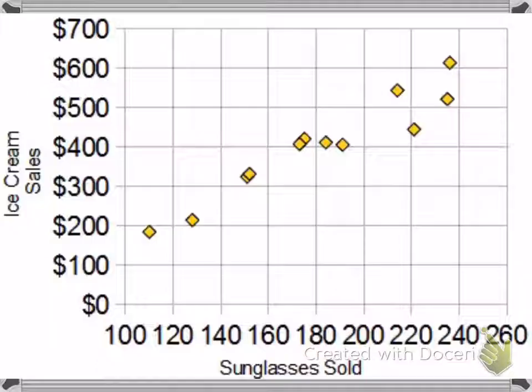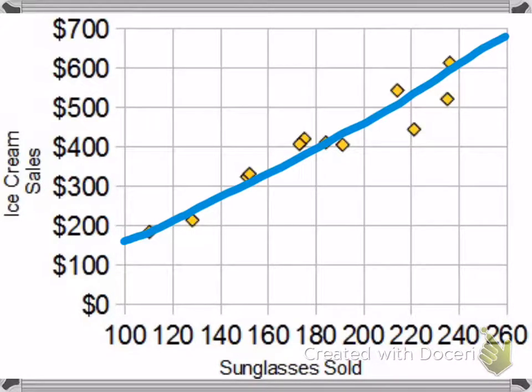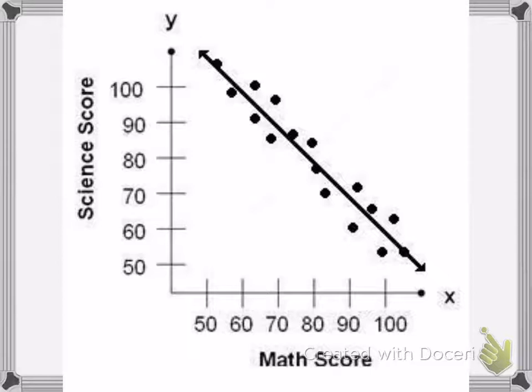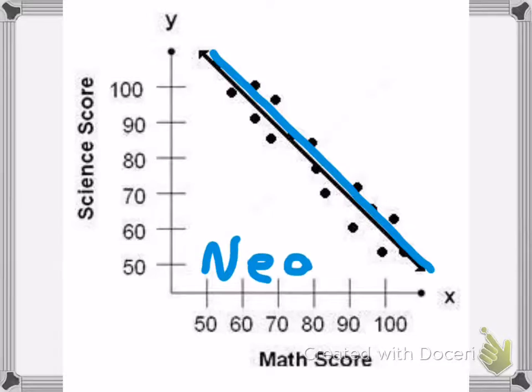Now, let's look at some examples. Right here, if you draw your line of best fit, notice that all of these dots are either touching your line or barely off of this line. Therefore, this would be a high positive correlation. Now this line, it's going down, therefore we know it's negative. And again, if you notice, all these dots are barely touching or just off your line of best fit. Therefore, it is a high negative correlation.